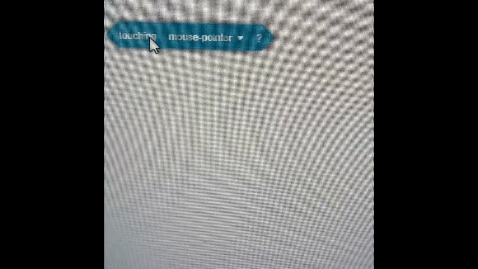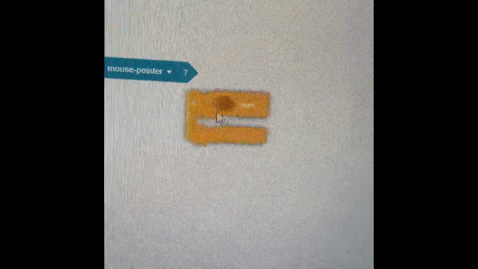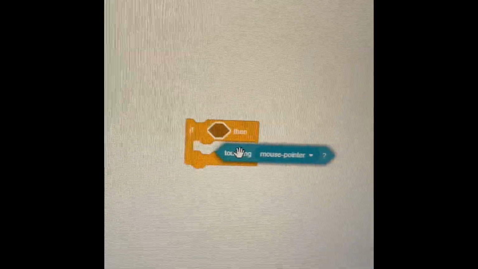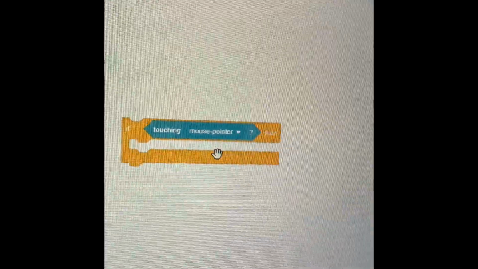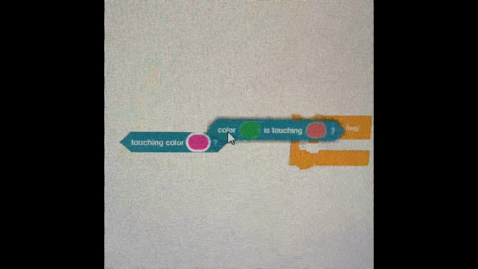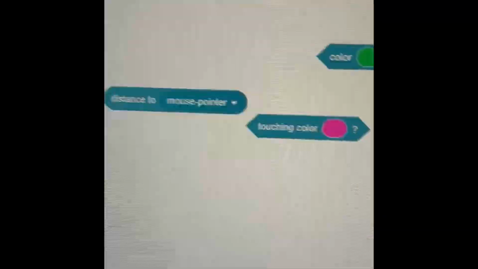The next one is sensing. It senses if something happens. So with the if loop, we can take our sensing blocks and then put them in. So if touching mouse pointer, just like we did. But there's also some other ones. If touching color, if color is touching, distance to mouse pointer,